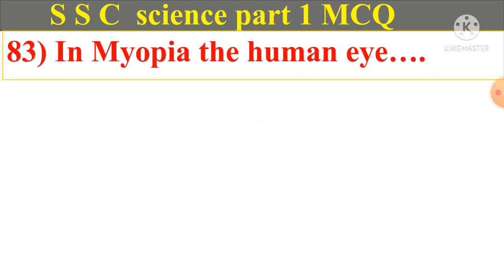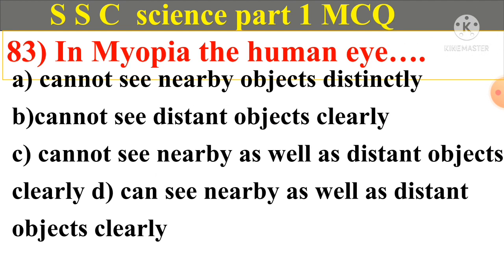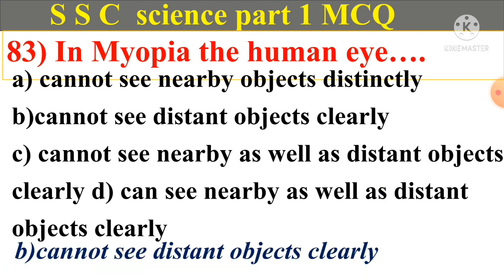Question number 83. In myopia, the human eye A. Cannot see nearby objects distinctly, B. Cannot see distinct object clearly, C. Cannot see nearby as well as distinct objects clearly, D. Can see nearby as well as distant object clearly. And answer is B. Cannot see distant object clearly.